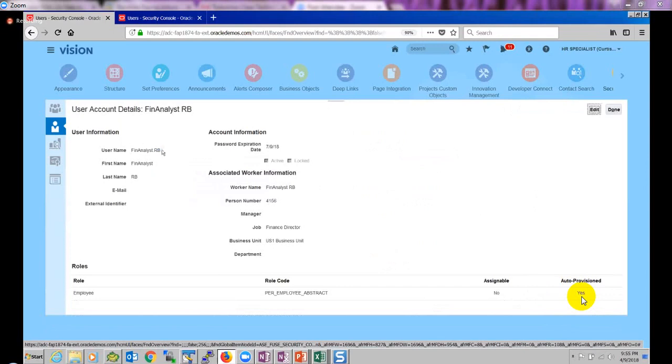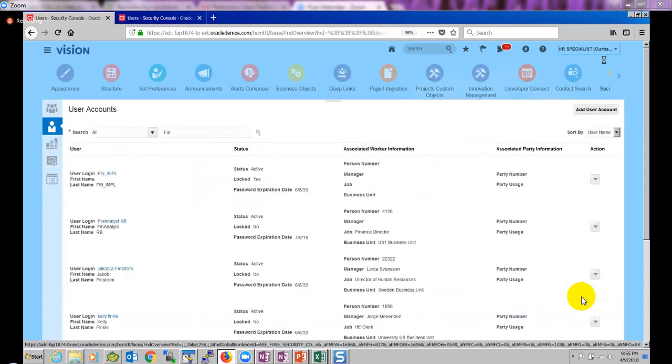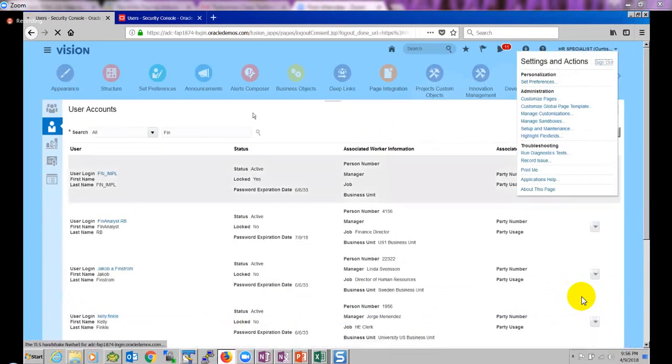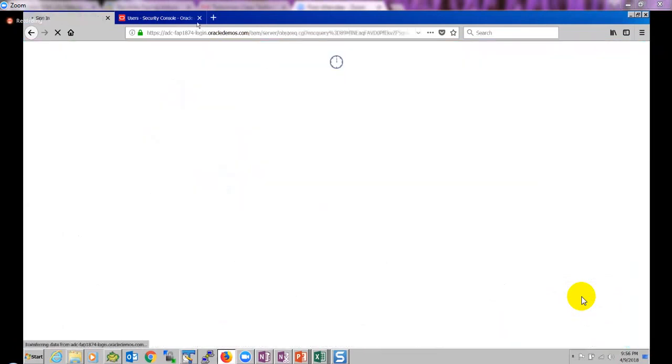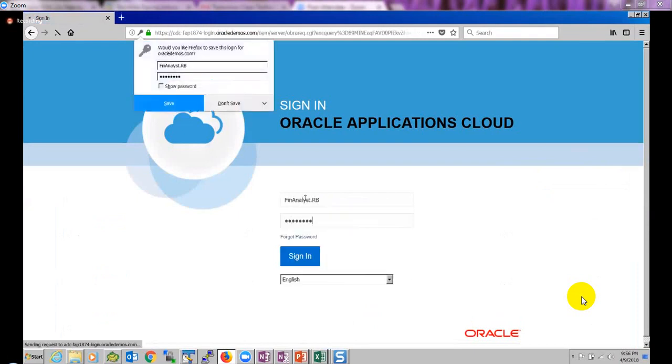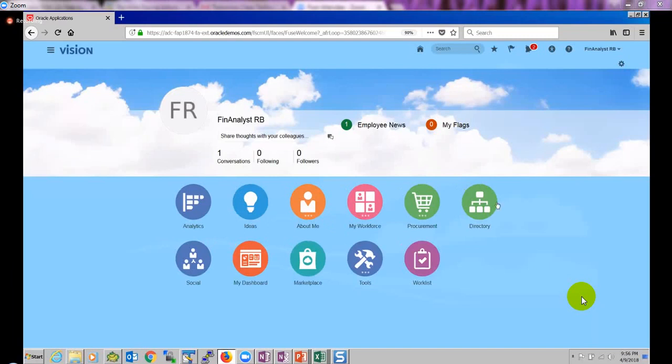So this person has only the employee role. If I log in as this person, that person will have a list of screens which the employee role brings along with it. You see here, when I'm logging in, this person has some list of screens which the system is bringing along, for example About Me.